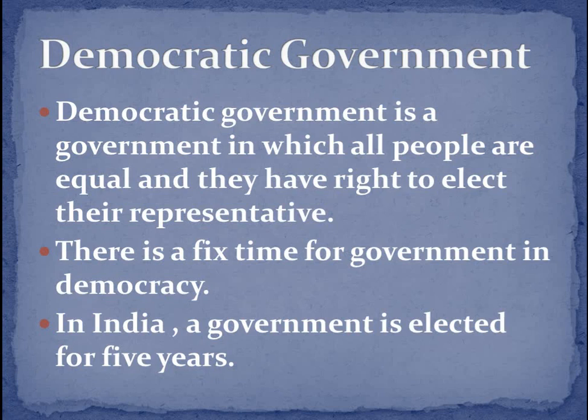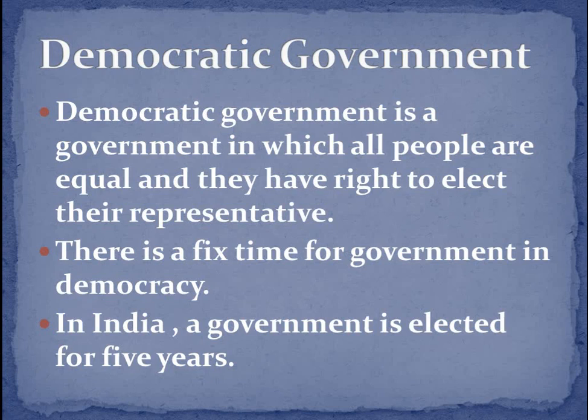They have the power to vote in an election, and in the election they have the right to elect their representative by casting their vote to their favorite candidate. There is a fixed time for government in democracy. It is not a permanent type of government.